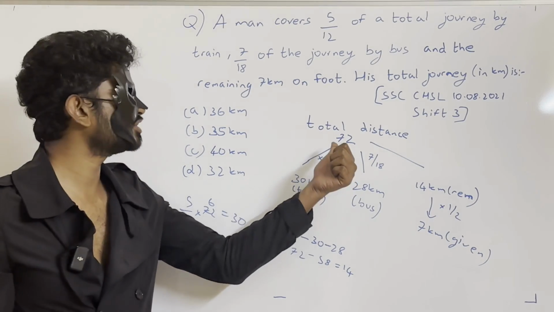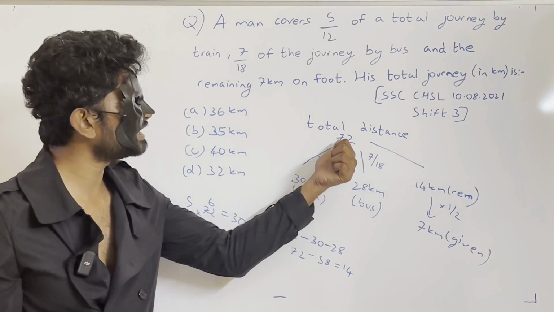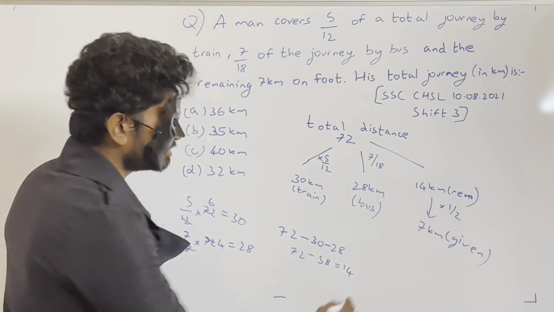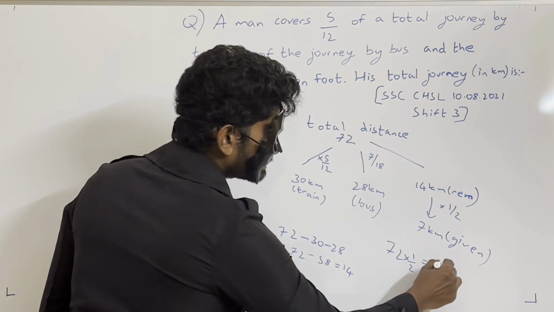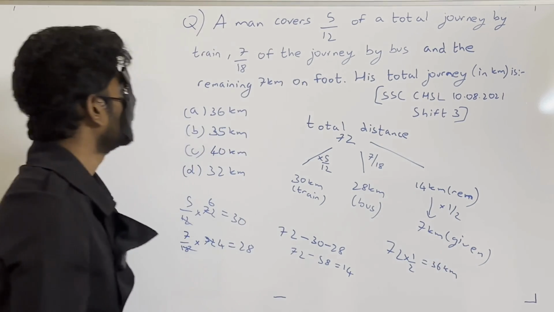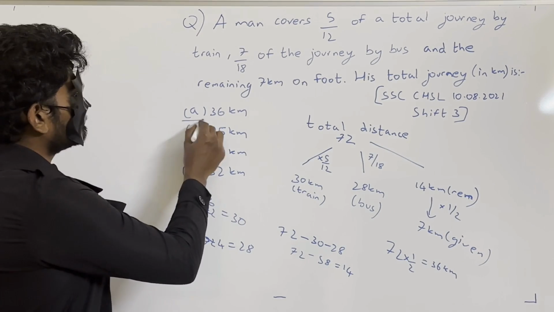Our assumption of 72 kilometers was wrong. So we have to multiply 72 also with 1 by 2. So 72 into 1 by 2 is nothing but equal to 36 kilometers. So the answer will be A.